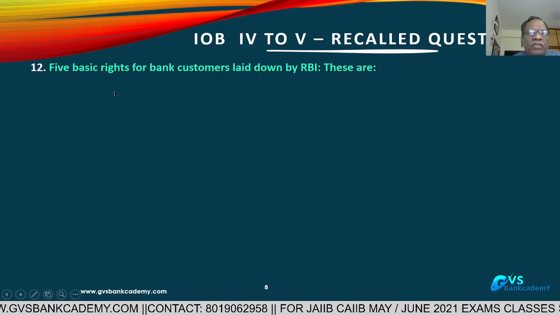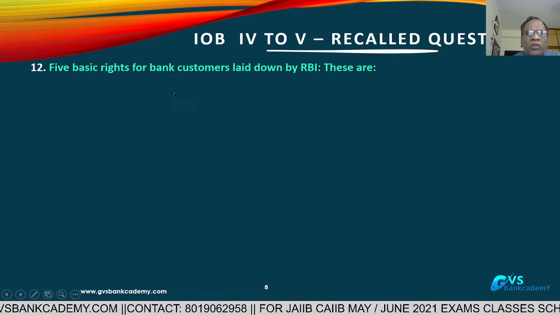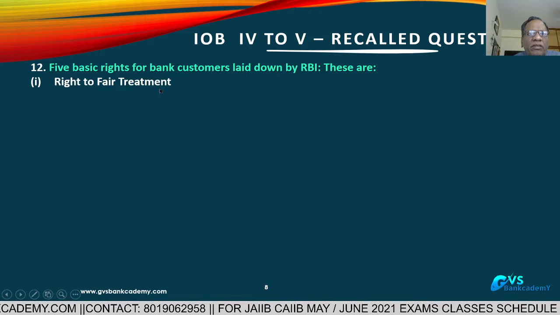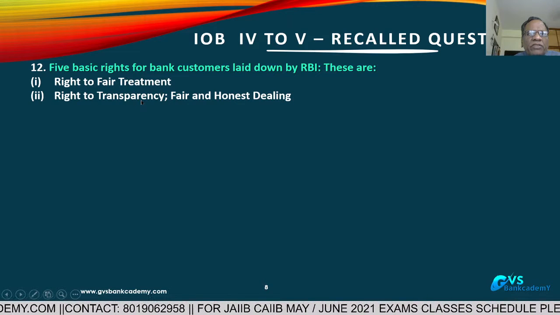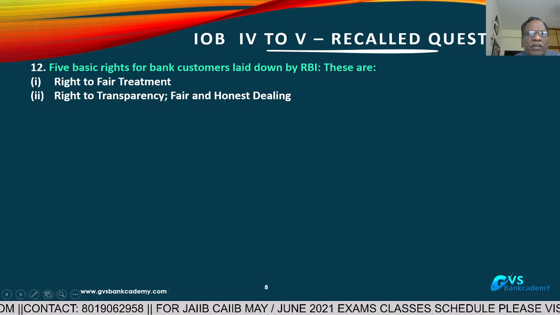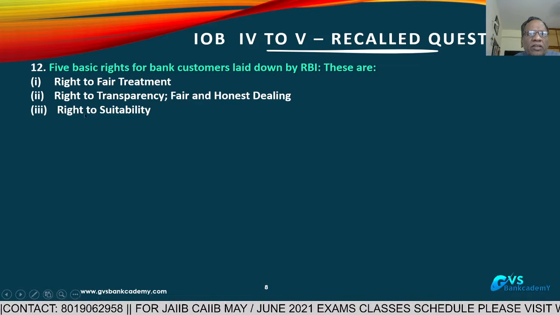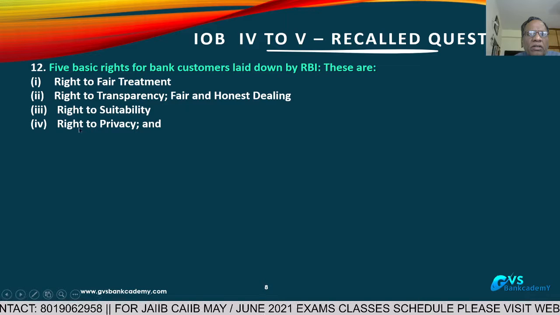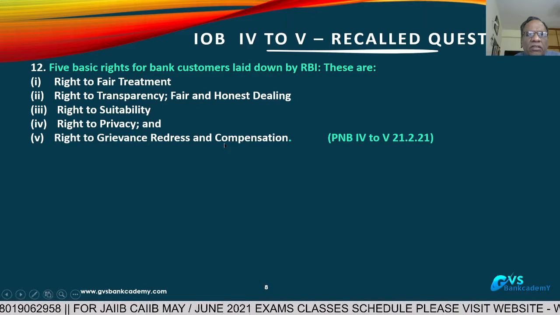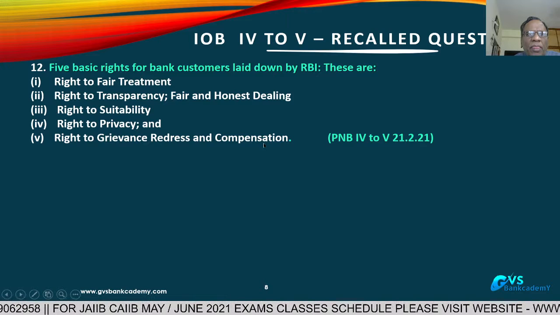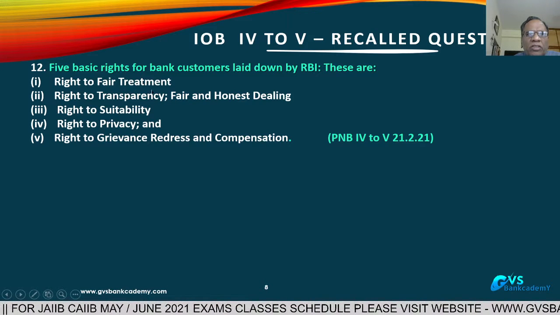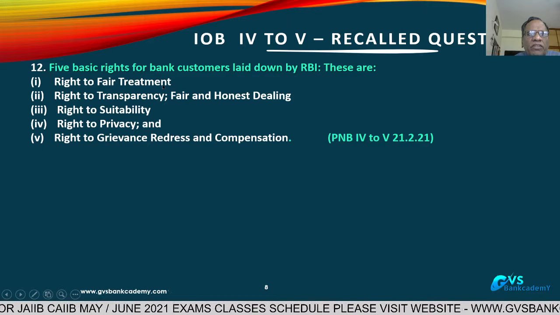What are the 5 basic rights for banking customer laid down by RBI? Right to fair treatment, right to transparency, fair and honest dealing, right to suitability, right to privacy, and right to grievance redress and compensation. In several examinations, this question was repeating, basic rights of customers.